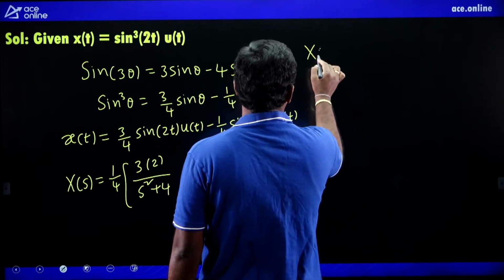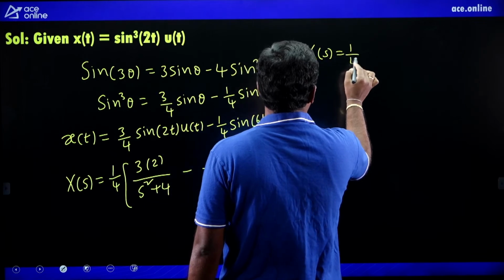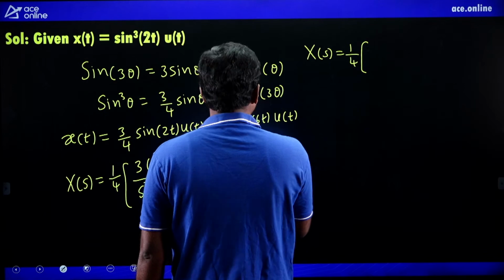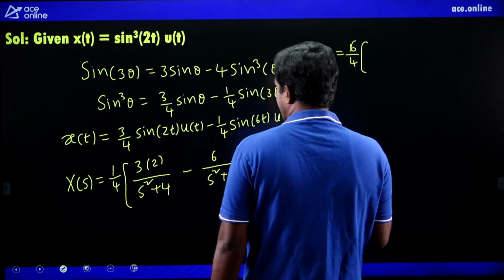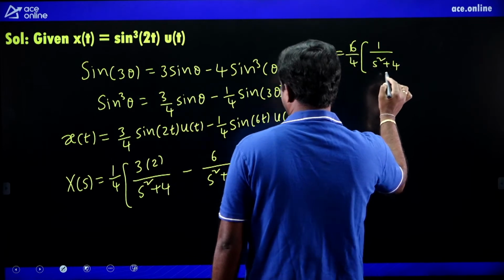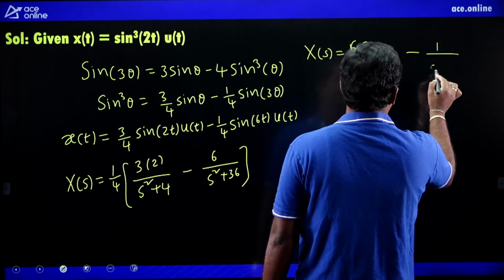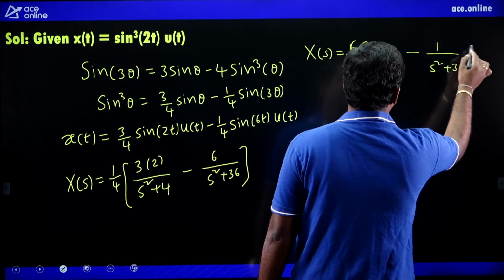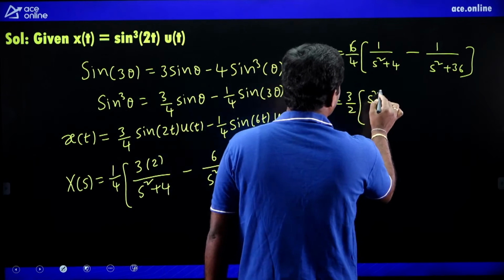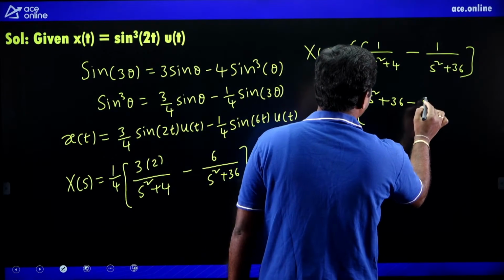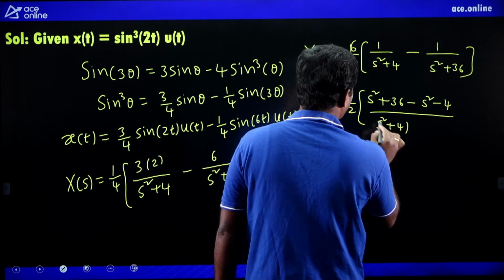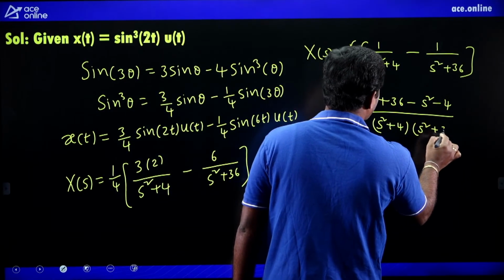Simplify that: X of s is equal to 1 by 4, and taking 6 common outside, 6 times 1 by s square plus 4 minus 1 by s square plus 36. That equals 3 by 2 into s square plus 36 minus s square minus 4 by s square plus 4 into s square plus 36.